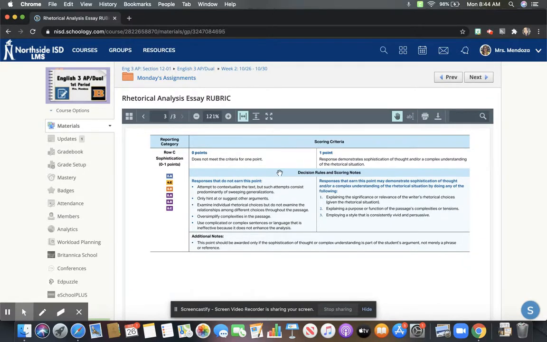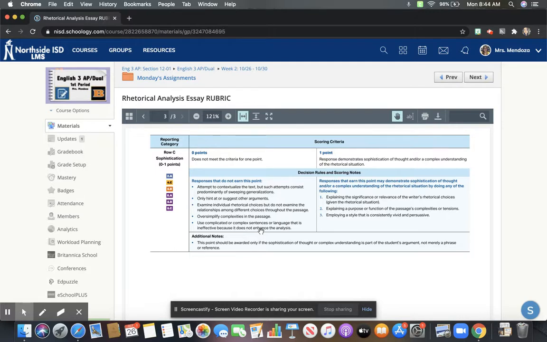So it's not on the left-hand side, right, where you're oversimplifying the complexities in this passage, where we talk about, well, it's good choices and bad choices. Okay, yeah, we get that, but that's oversimplifying what that means, okay? And then using complicated or complex sentences, that is ineffective because it doesn't enhance the analysis.